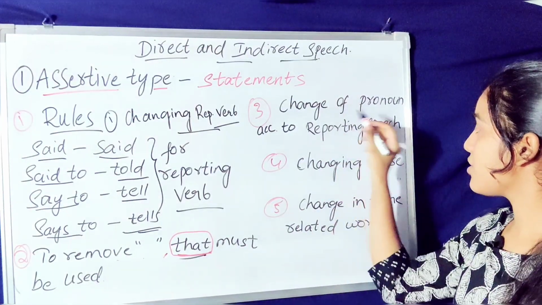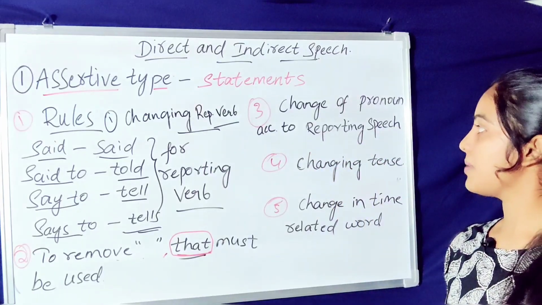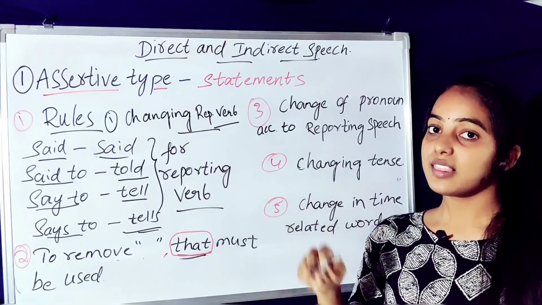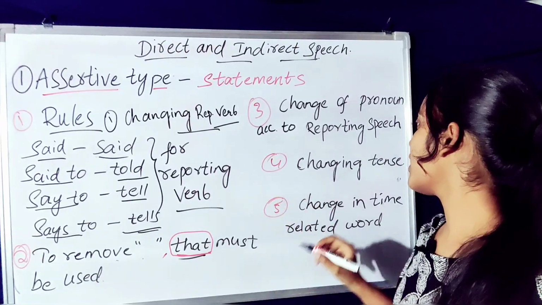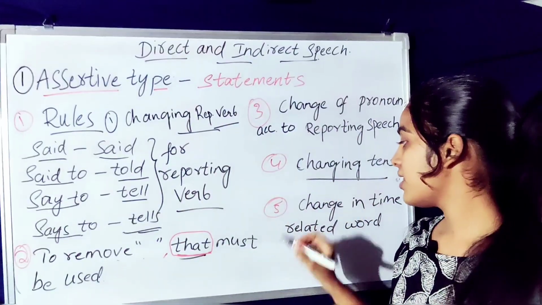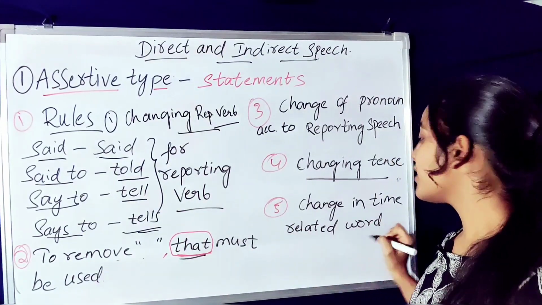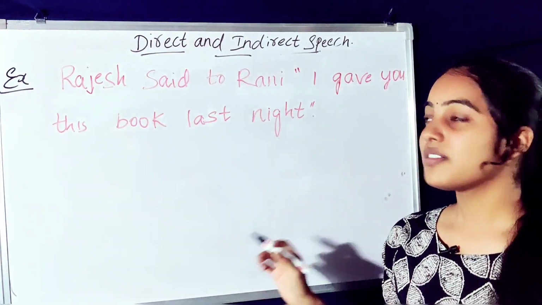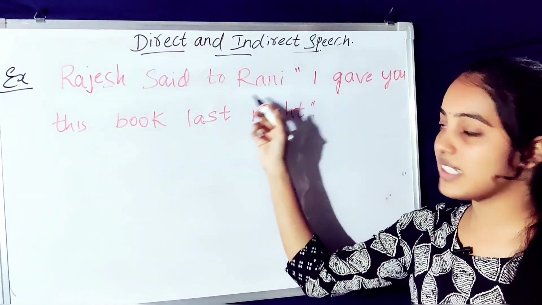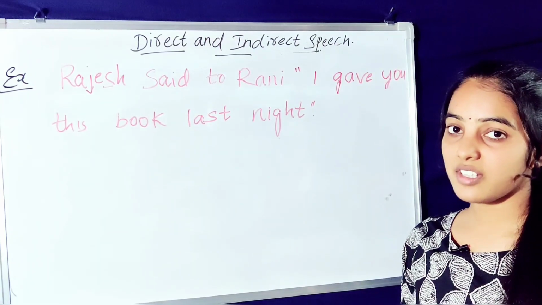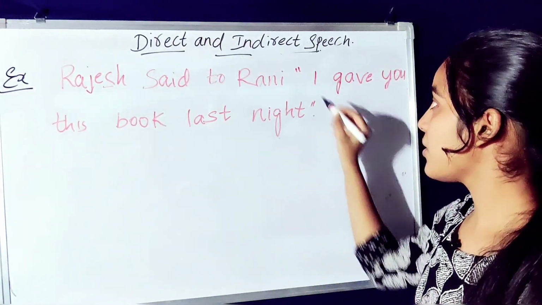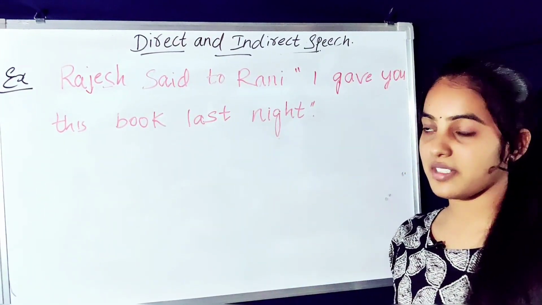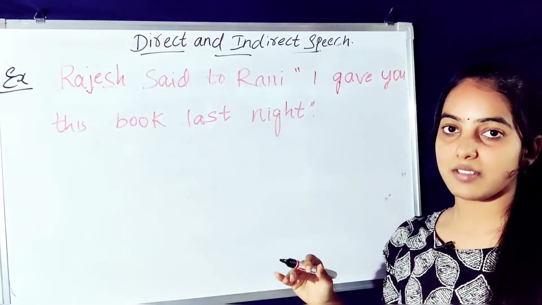Third thing is change of pronoun according to the reporting speech. Here the pronoun will be changed according to the subject and object in the reporting speech. And the fourth thing is changing tense. Fifth thing is change in time related words. If you solve an example, it will be clear. Firstly, how to identify whether it is direct speech or indirect speech. Direct speech is always enclosed in inverted commas, so we can easily say that it is direct speech. Now we can convert this into indirect speech.